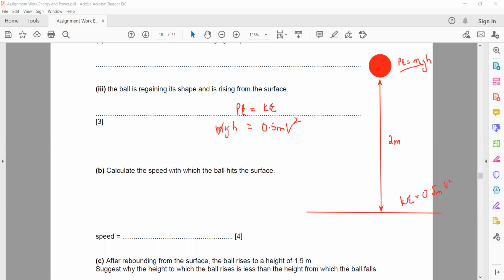So m is common, m cancels with m, and you're left with gh equals 0.5 v squared, where v is the speed at which it hits. We have the gravity, which is 10, and we know the height h, so we can find the speed at which it hits the ground.